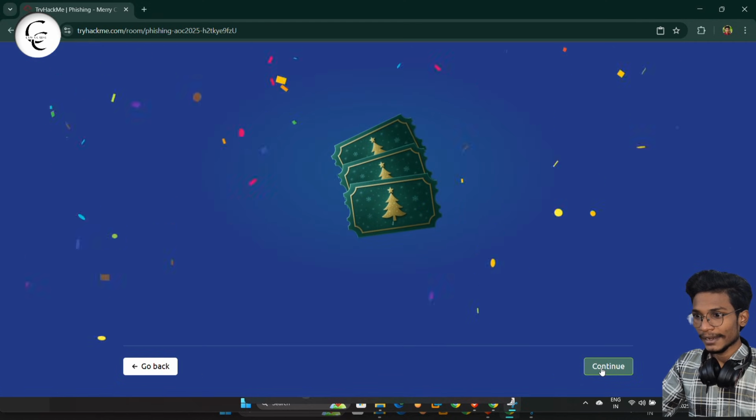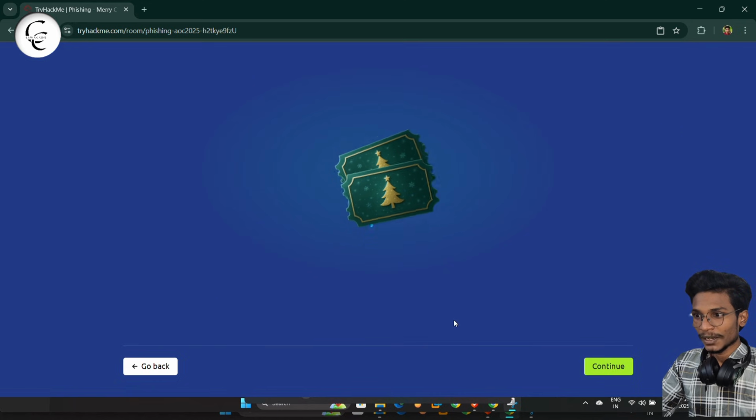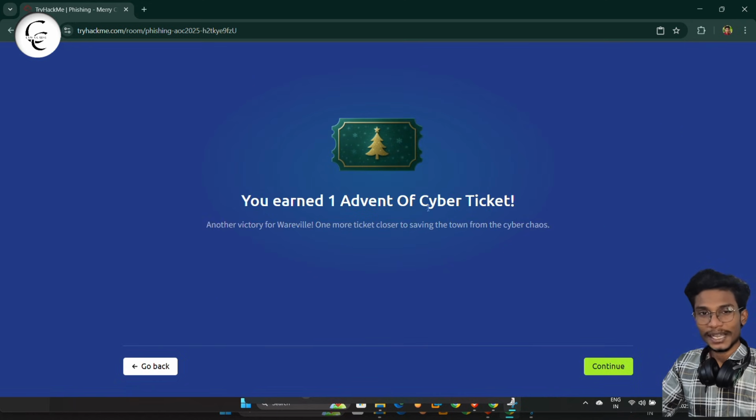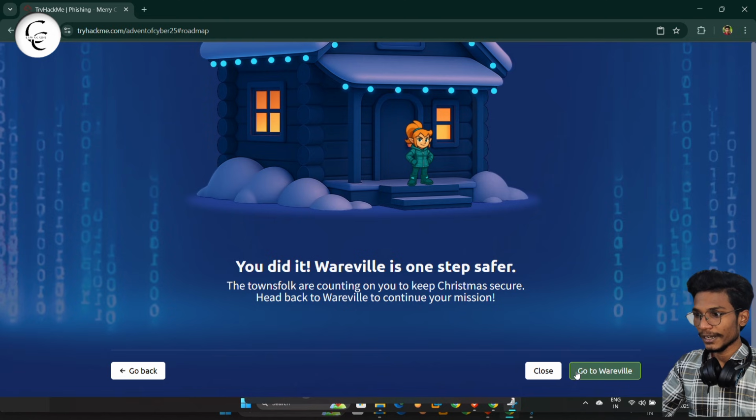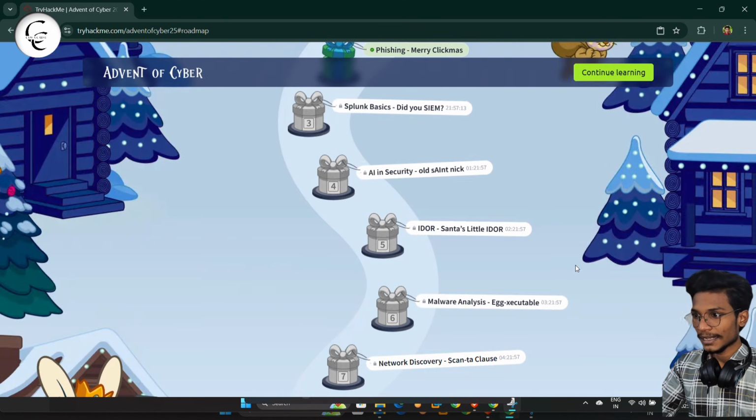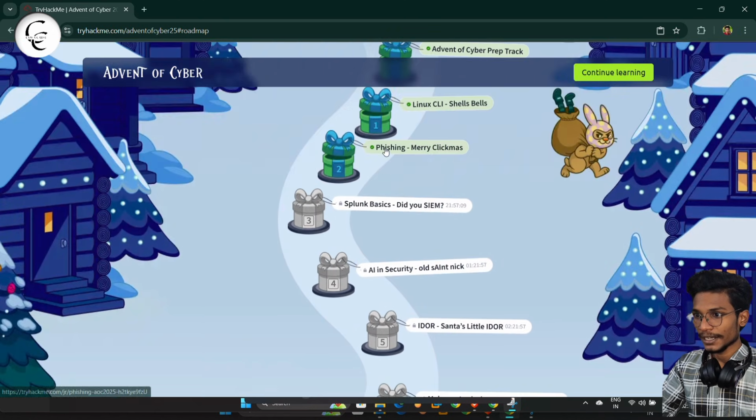Continue here, and guys, I have collected one TryHackMe Advent of Cyber ticket. So I've continued. Here we can move to Wareville, and scroll and you can see we have completed the Phishing Mary Clickmas room. So guys, we have successfully completed the day 2 room of Advent of Cyber 2025.